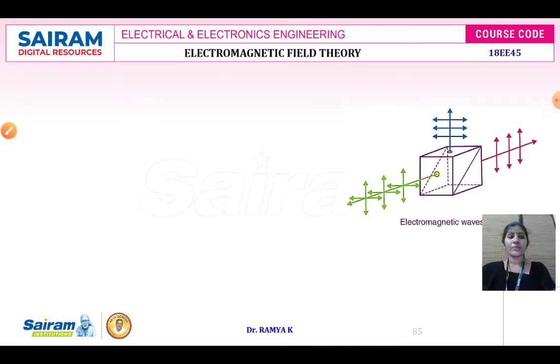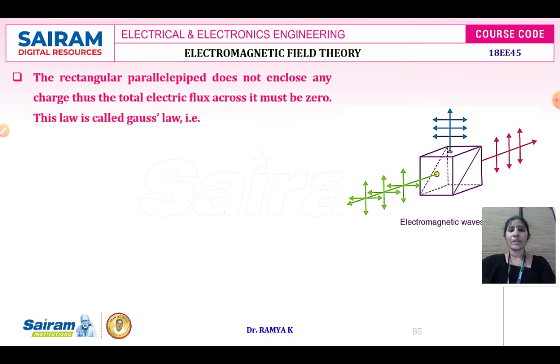You can see the diagram over here. The wave is going to be propagated along the positive x-axis, and the fields are going to be exerted along your y-axis and z-axis, and both fields are going to be orthogonal to the direction of wave propagation. The rectangular parallelepiped does not enclose any charge.